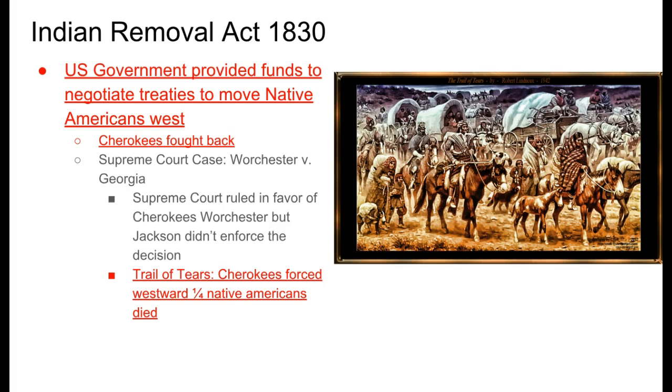And Jackson in the Supreme Court decided that it agreed with the Cherokee Nation, and Jackson decided not to enforce it and ended up forcing the Cherokees westward into what we know of as the Trail of Tears. They ended up leaving not long before winter began, so the trip was very dangerous in general, let alone with cold weather moving in. Over a fourth of the Native Americans died in the movement westward.